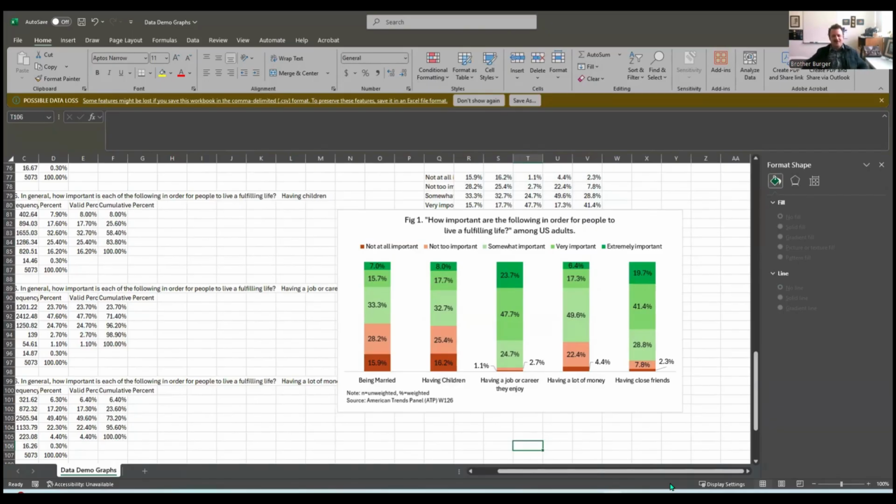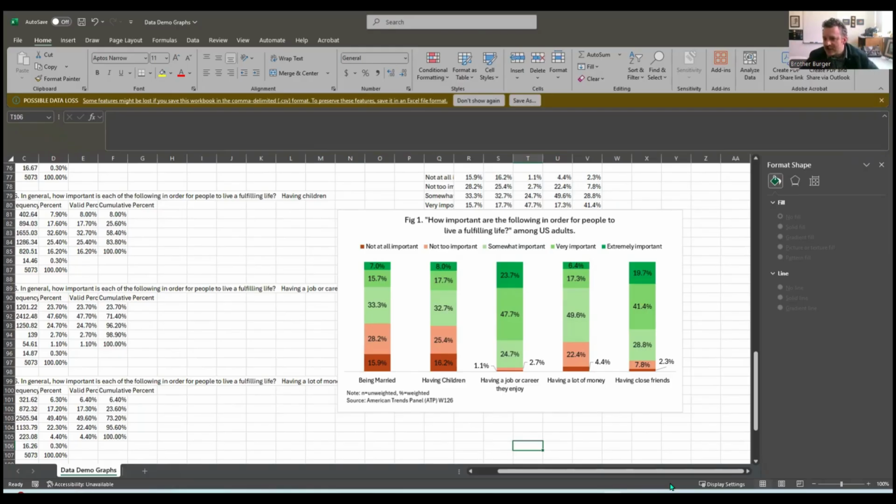And what cool stuff you see, right? Like, what does it say about US adults? What do they consider important for people to live a fulfilling life? Look at being married and having children. You still have the majority, right, who are saying it's somewhat important. But man, it holds nothing against having a job or career they enjoy. That is so fascinating.